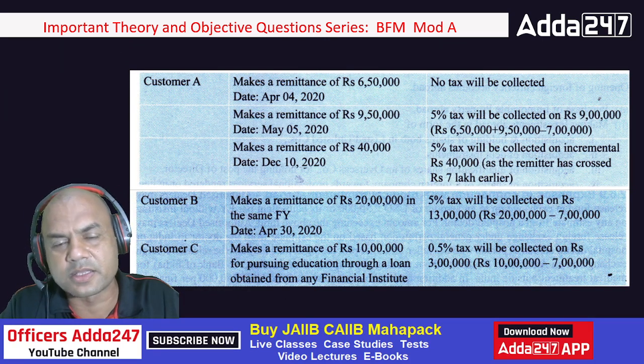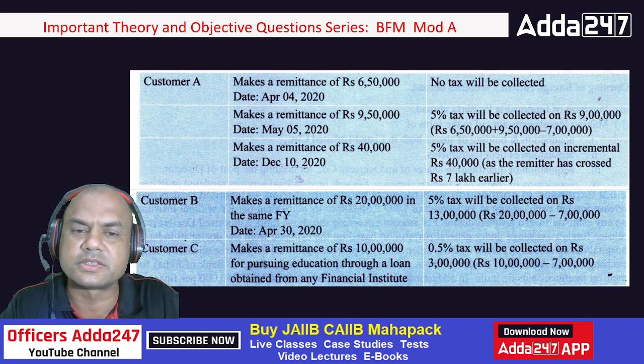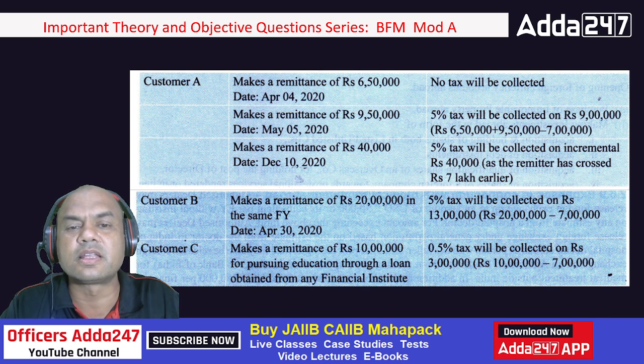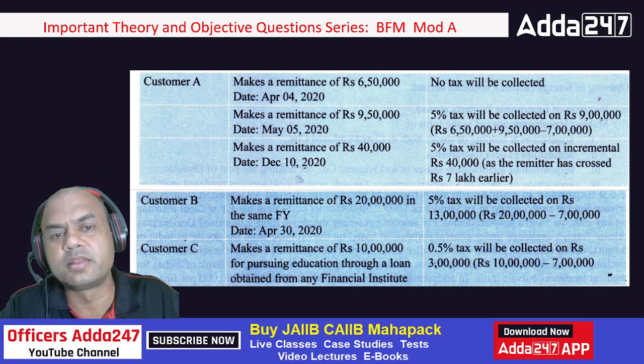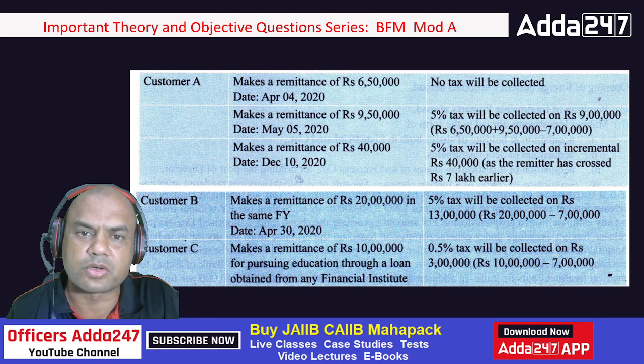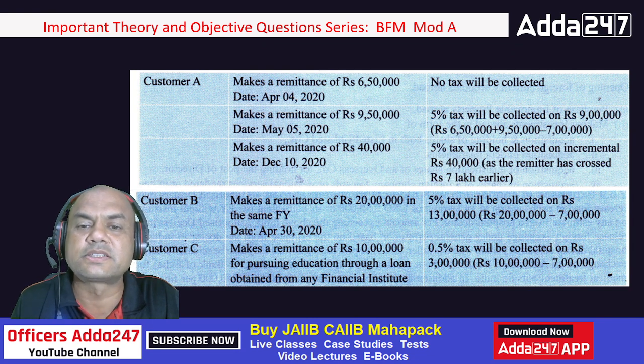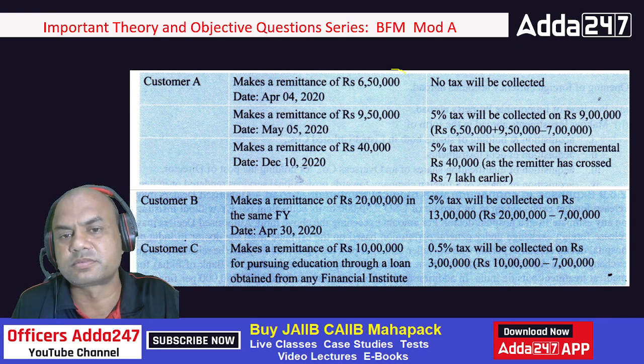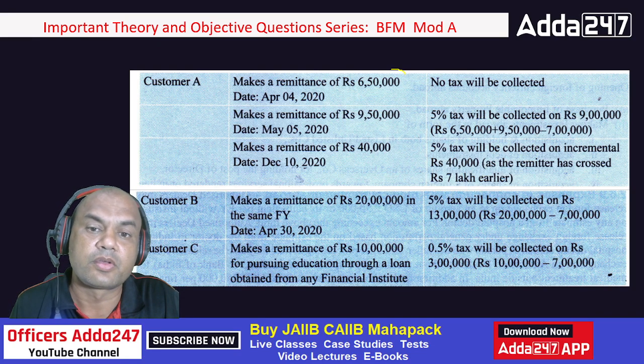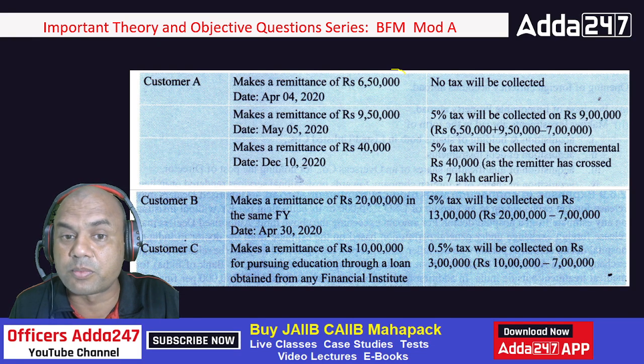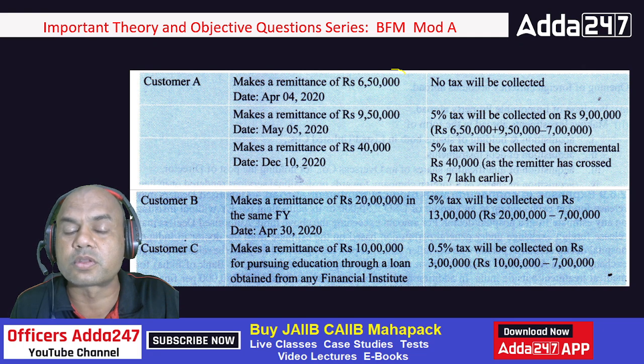See here, there are three customers. Customer A, B and C. Now let's say there is a customer A. This customer A comes to your branch tomorrow and transfers 6,50,000 rupees. See here, we are talking of rupees over here, on April 4th. So how much TCS will you apply?